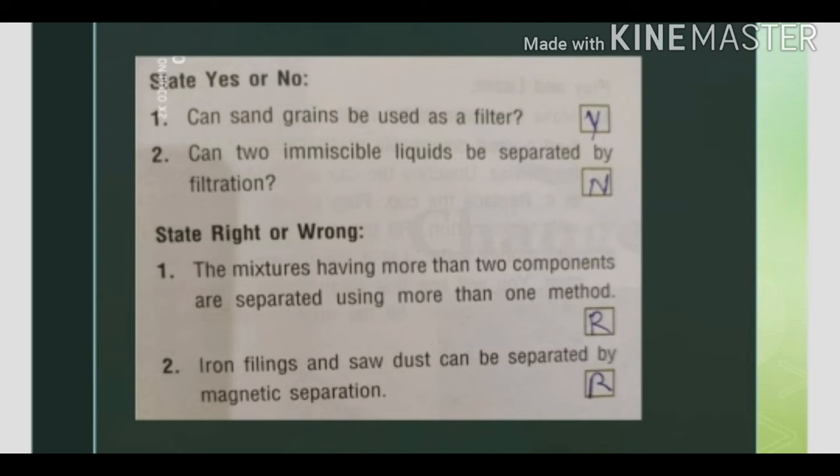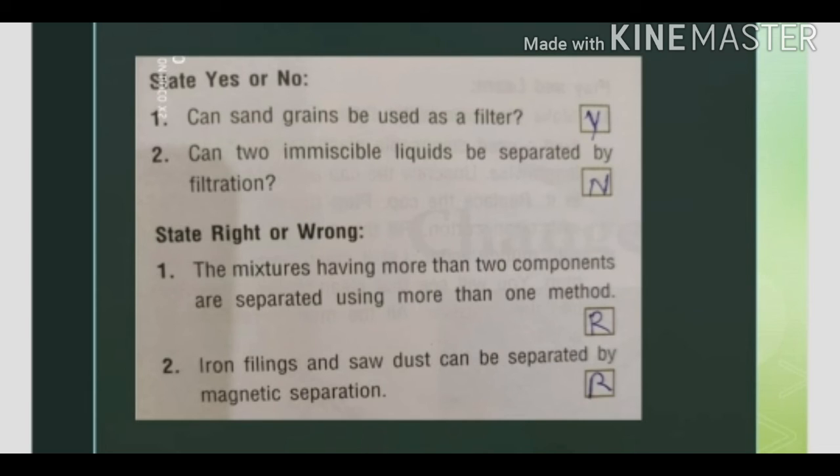Now state right or wrong. The first statement is the mixtures having more than two components are separated using more than one method. Children, we have studied this topic also, so its answer is right. The mixture which has more than two components, to separate them we have to use more than one method.